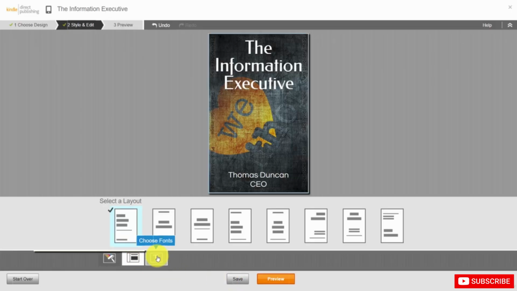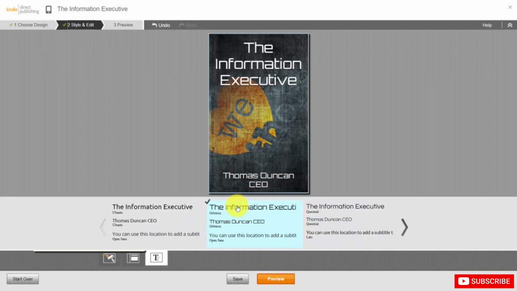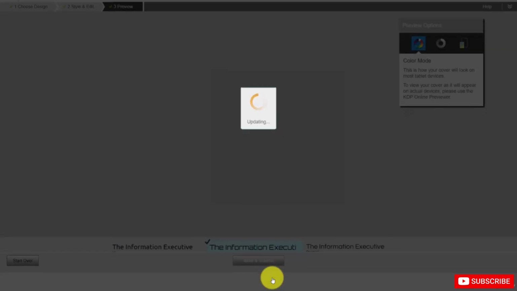If we want to change the font again, we can do that. For example, if we want to change the font to something that looks like this, we can then click Save. And then once we've made all the changes we want to make to our cover, we can then click Preview.